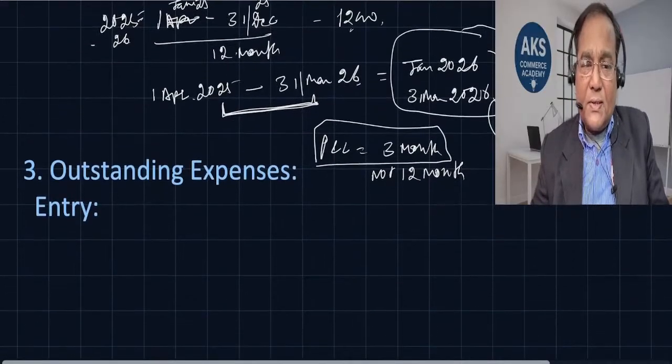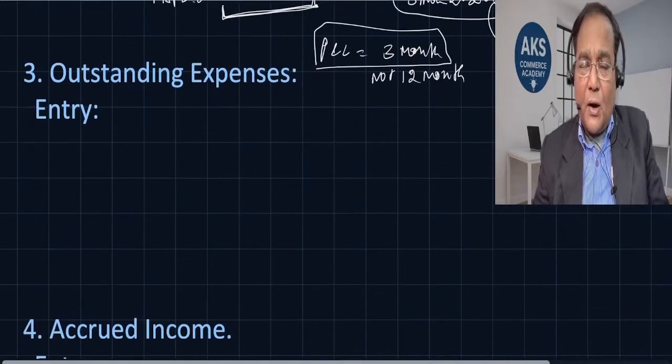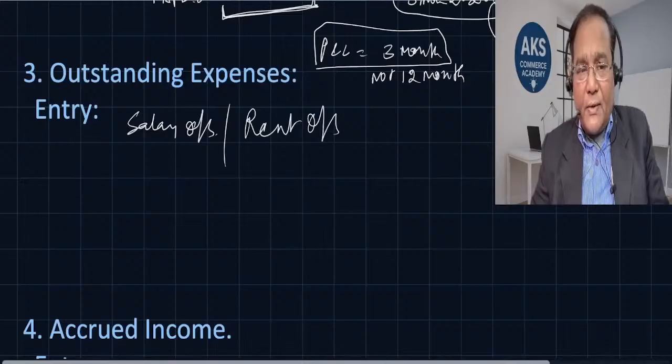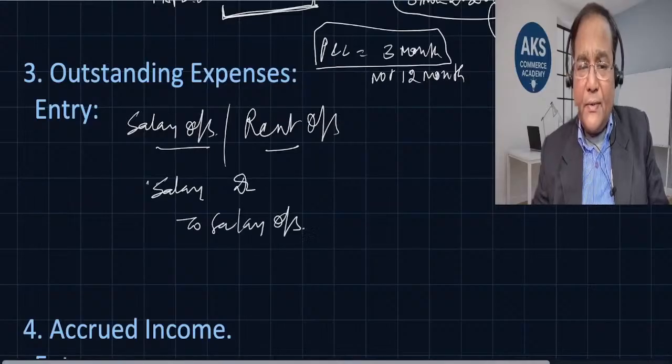Outstanding expenses. So what are the expenses which are outstanding, yet to be paid? Let's say salary outstanding, rent outstanding. So rent outstanding is a liability, salary outstanding is a liability. So the entry which we are going to pass is salary debit to salary outstanding. It is yet to be paid.